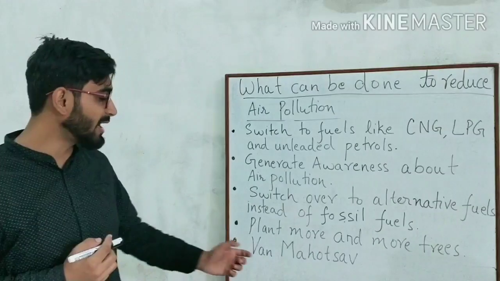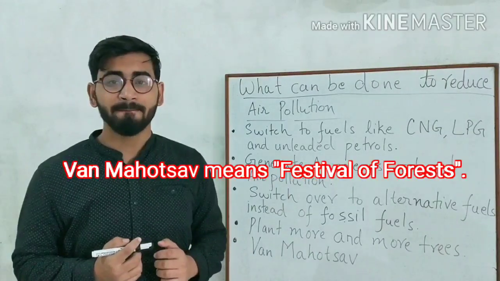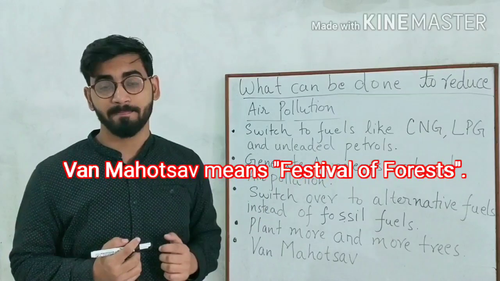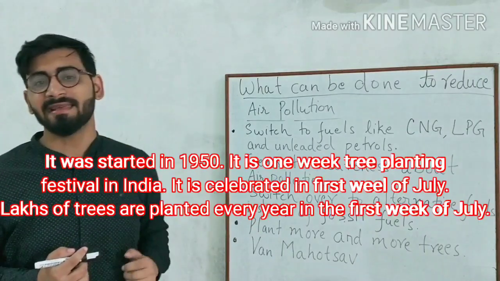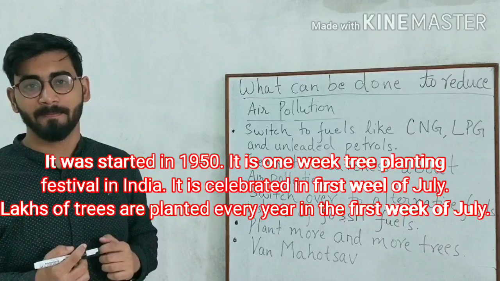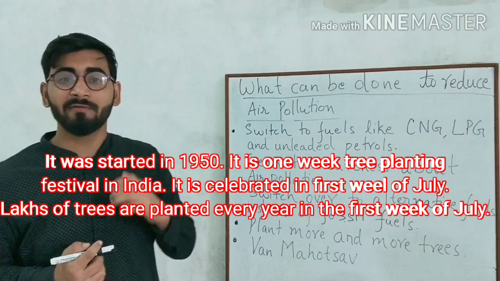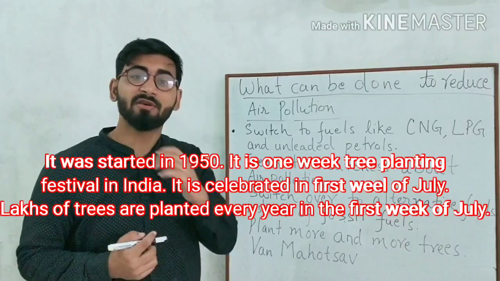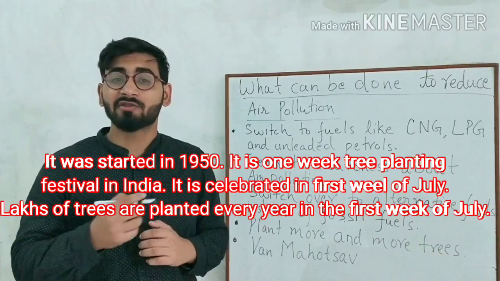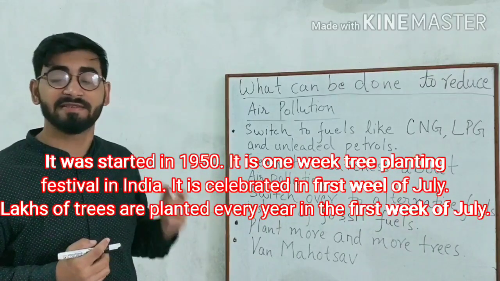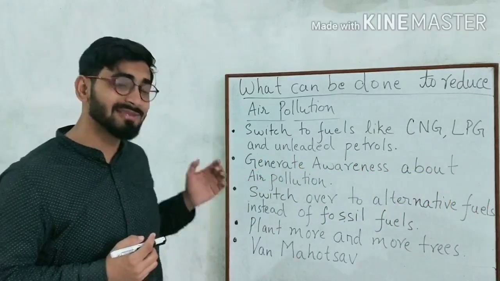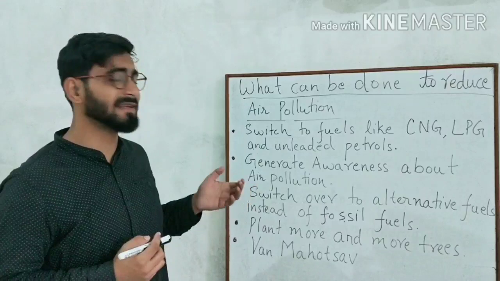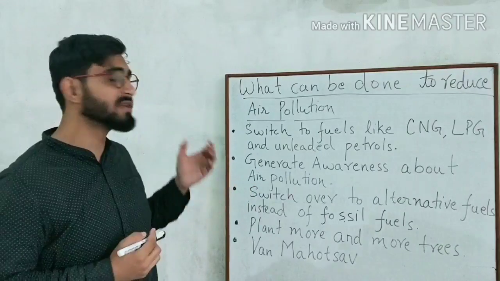Have you heard about Van Mahotsav? It means the festival of forest. It was started in the year 1950. It is an annual one-week festival celebrated in the first week of July, and lakhs of trees are planted during that week. So it can also help in reducing air pollution. These are some simple ways to reduce air pollution.